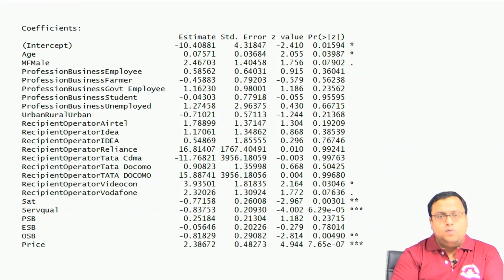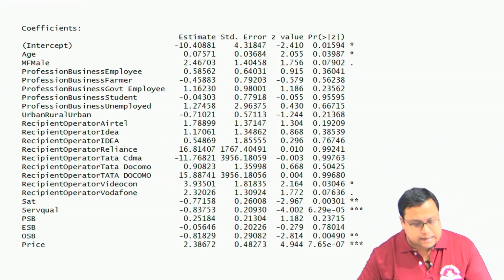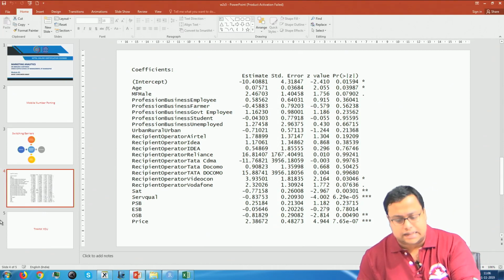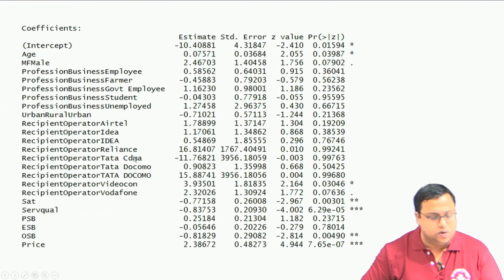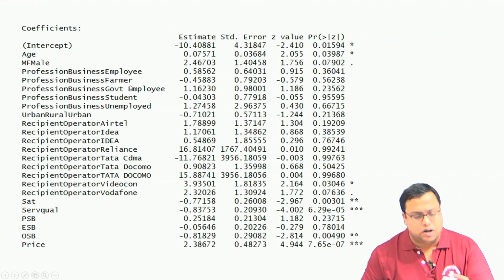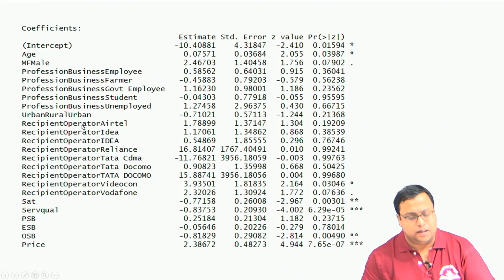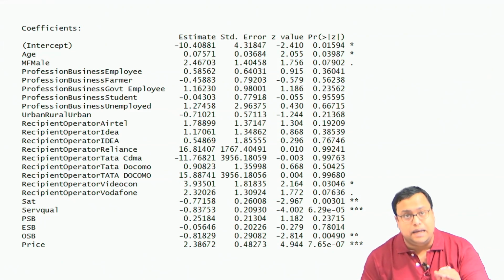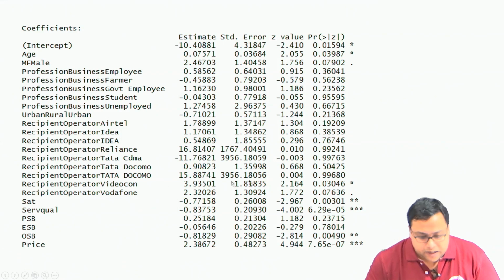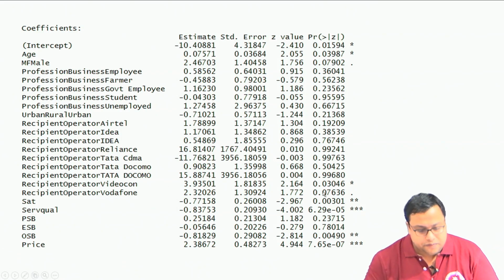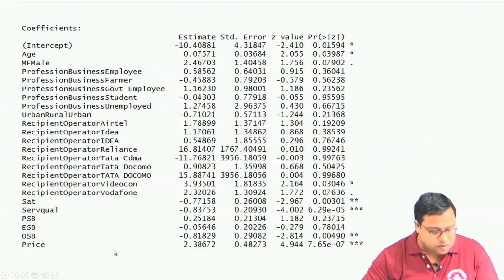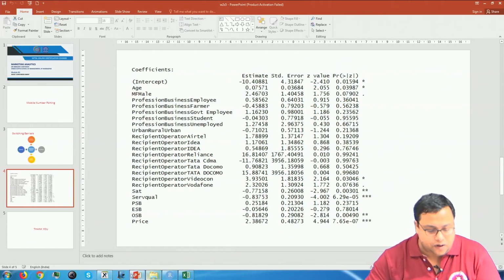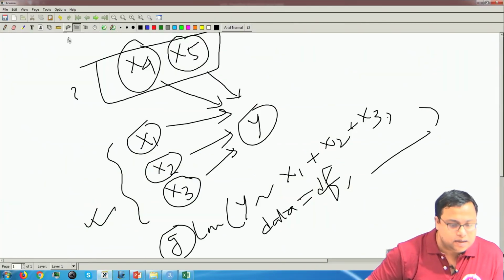Now, you have to also understand that this equation that you are getting, and all these variables which you are getting here which are insignificant, you can consider all of them to be 0. So, you can just drop profession from your model, or probably the recipient operator, urban, rural, all of these things you can drop from your model. But you have to also understand what they mean. So, for example, here this recipient operator, Videocon, is coming significant. So, that has some meaning, you have to actually understand that. So, I will give you a little bit of theoretical understanding of what this result is saying to me.